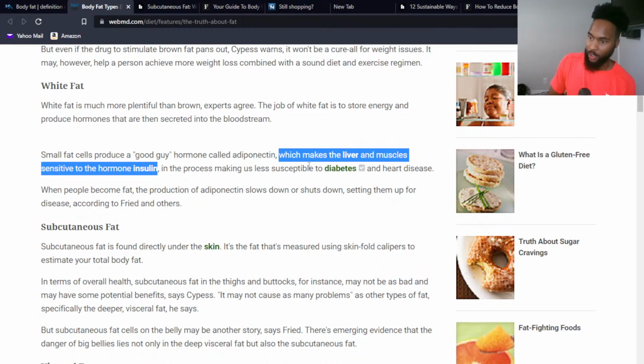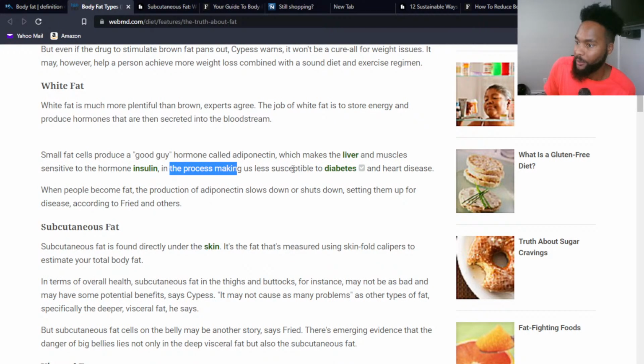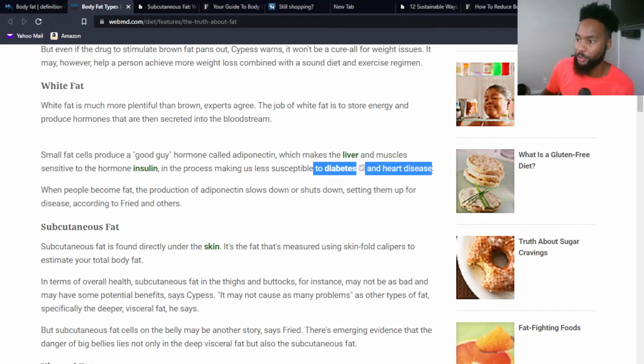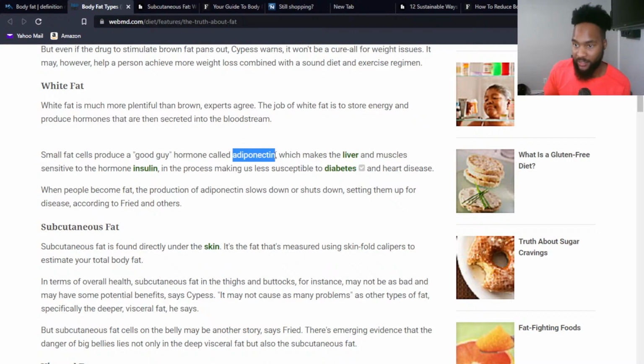Okay, so as we go on in this process, it makes us less susceptible to this horrible disease that is diabetes, and also the number one killer of all humans, heart disease. Okay, so again, we're talking about adiponectin, a hormone which makes us sensitive to insulin. And we've already talked about the fact that insulin helps process sugar in our body, and we get to use it for energy. Now, as we read on, this is why I'm going slow, because this is so important as it relates to our overall health, right?